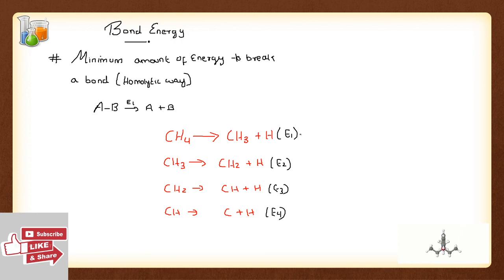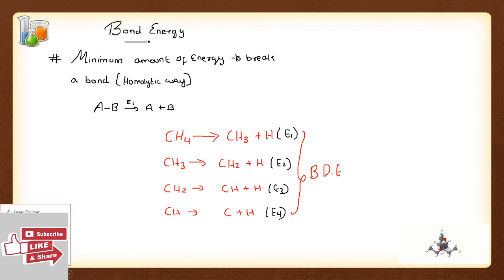E1 is the bond dissociation energy to break CH4 into CH3 plus H. E2 is the bond dissociation energy for CH3 to be broken down into CH2 and H. Similarly E3 and E4. So when you talk about these four individually, then they are known as the bond dissociation energy.